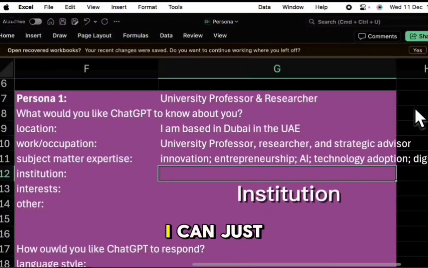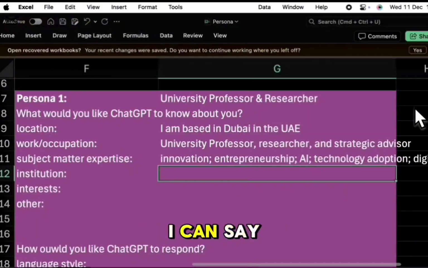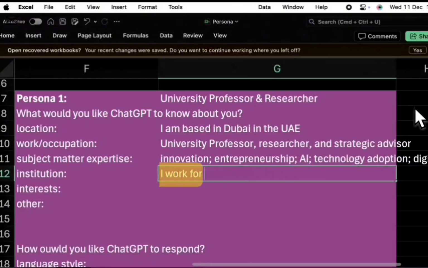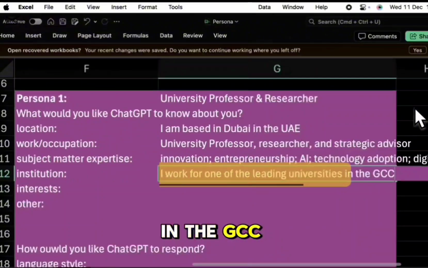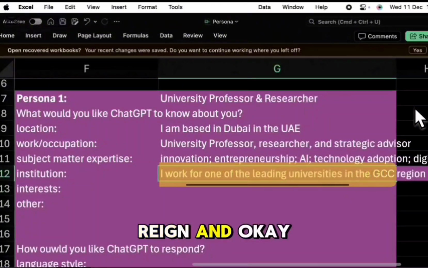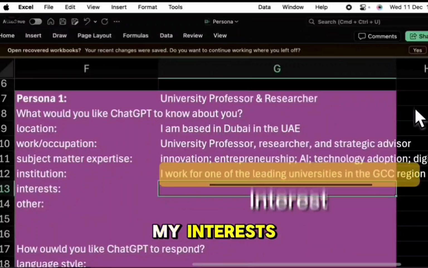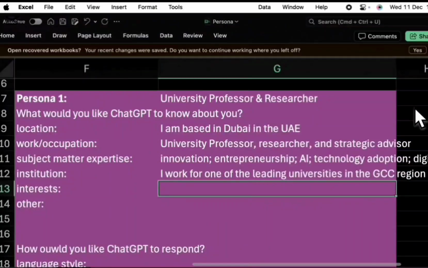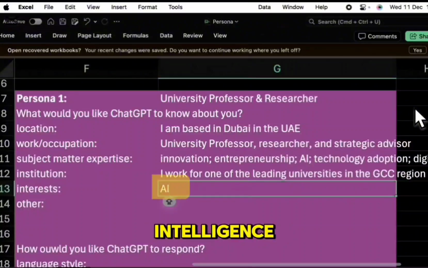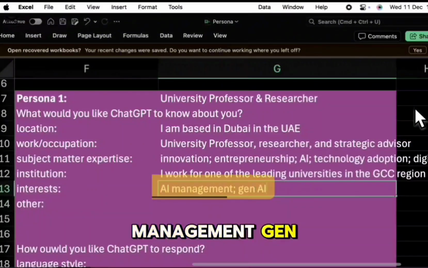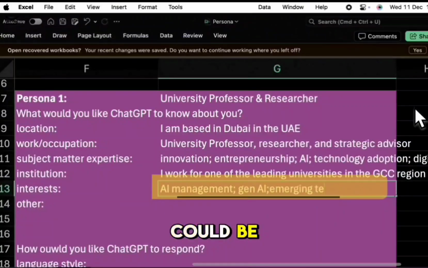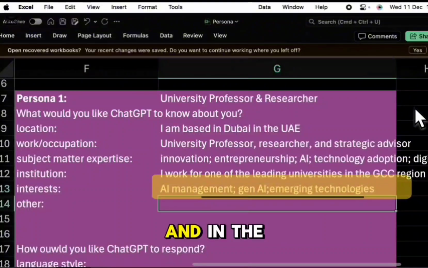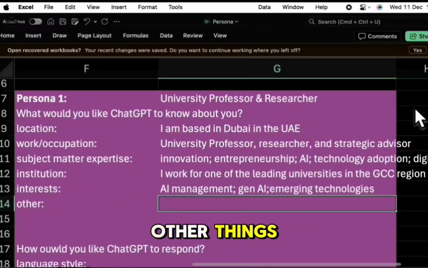And then the institution here, I can just specify the institution. I can say that I work for one of the leading universities in the GCC region, and okay, perfect. And then my interests can be, for example, artificial intelligence management, generative artificial intelligence, emerging technologies, etc. And in the last element, you want to specify any other things which you think might help the model to understand better who you are.